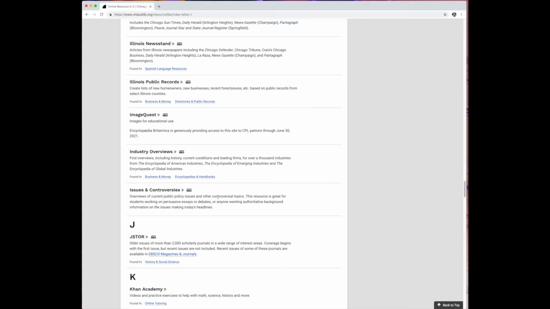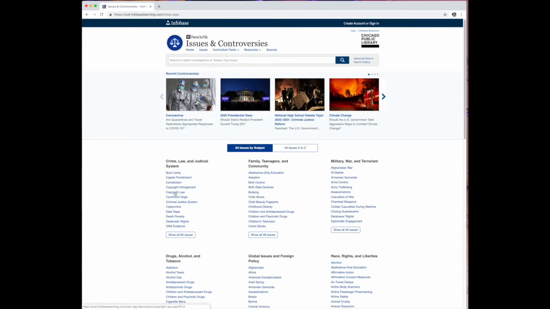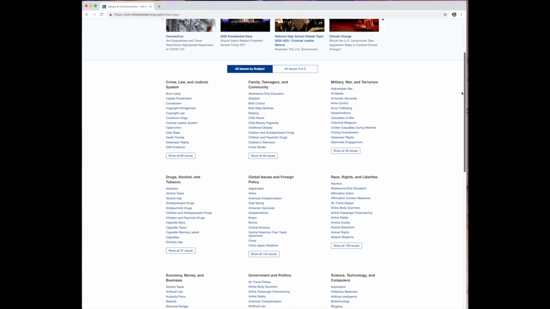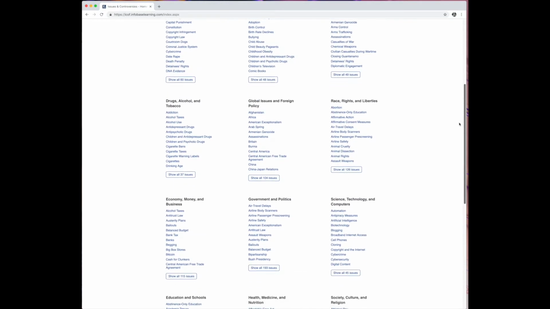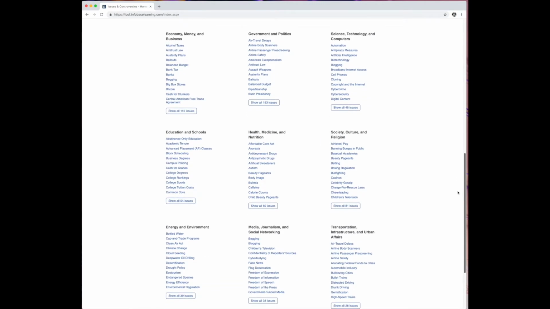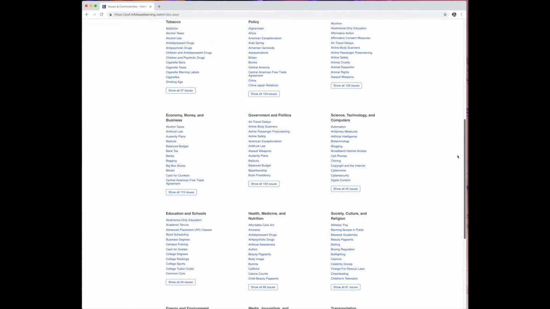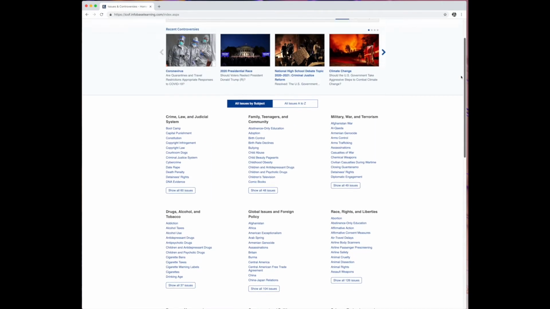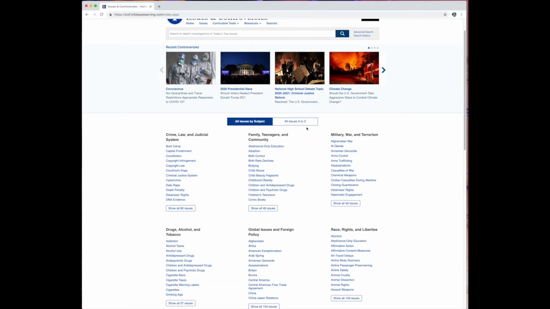So it's a great place to start for finding that subject that might be of interest to you at the beginning stages of your research. After clicking and opening Issues and Controversies, you go to a home screen that showcases a lot of current and popular research topics. You can look around. It's a good way to see if something jumps out to you as an interesting topic or matches what you had in mind. You'll see that the subjects are organized in a couple of different ways to get to them, whether that's by how recent they are, by the subject they fall in, or just through the alphabetical list of everything they have.